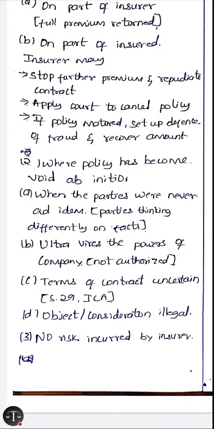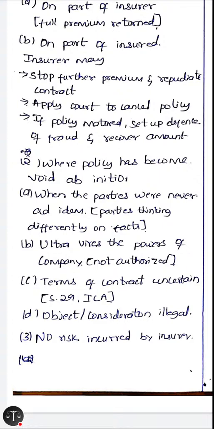Where the policy has become void ab initio. If the policy was void ab initio, so it was void at the very beginning, then the insurer is bound to return the premium. So when the parties were never ad idem, meaning there was a confusion between them. Ad idem means they were thinking the same at the same time. So if parties were never ad idem, that is, there was a confusion among the particulars of the insurance, then the insurer is bound to give back the premium.